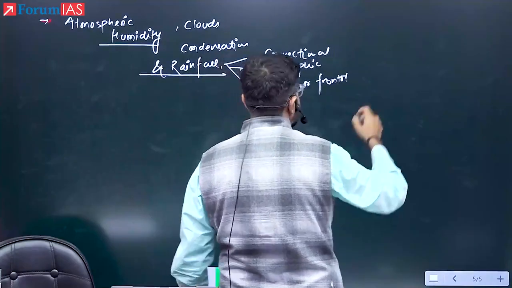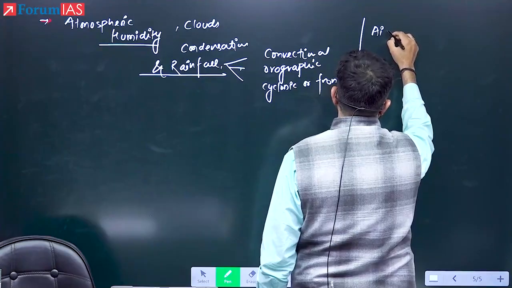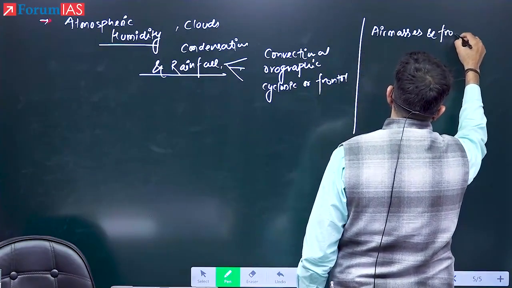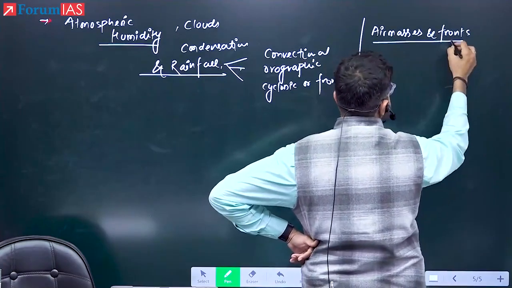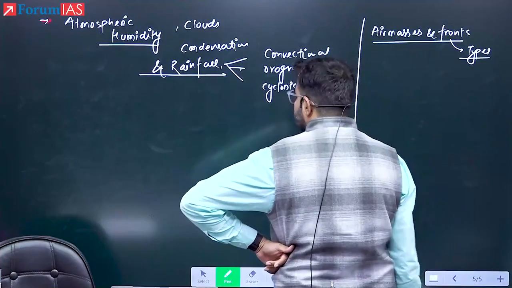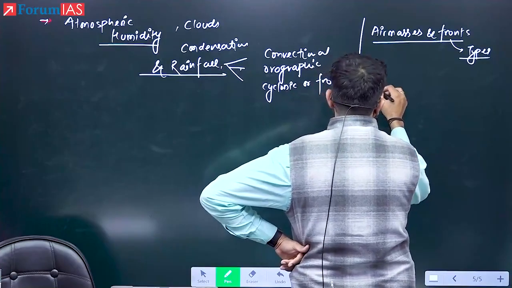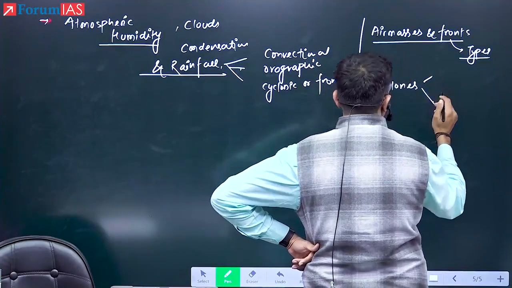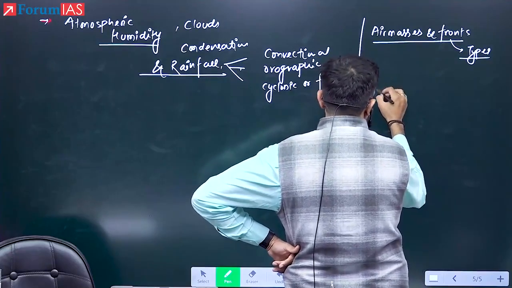The second part, then we will enter into air masses and fronts, and then we'll talk about various types of fronts. Then, after air masses, I would discuss thunderstorms and tornadoes.